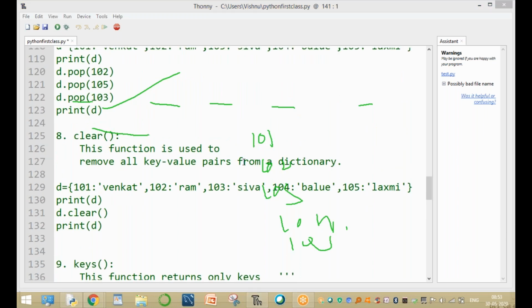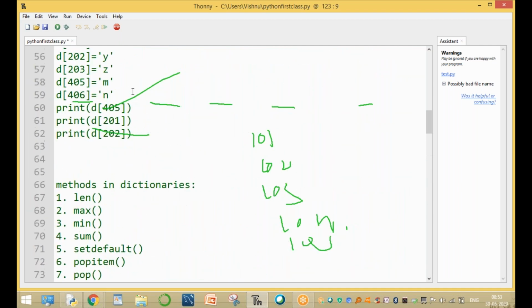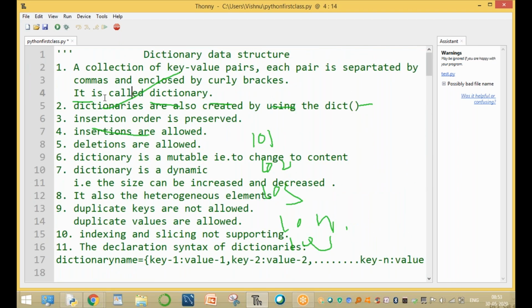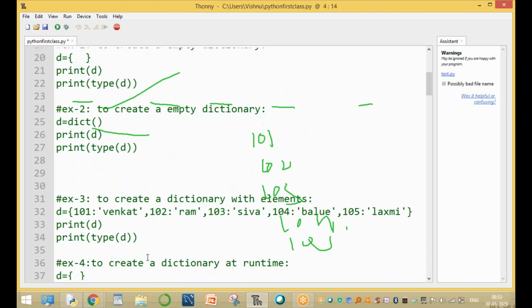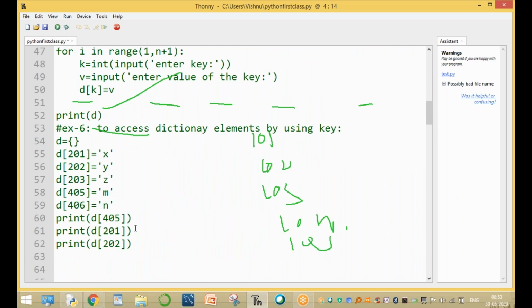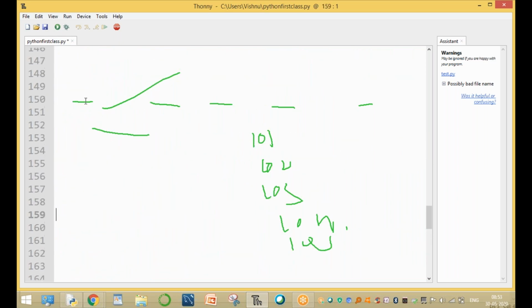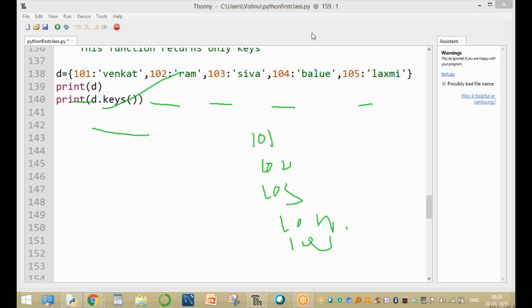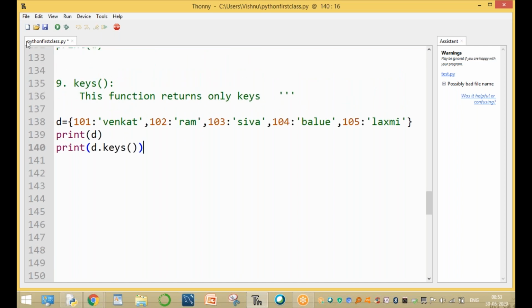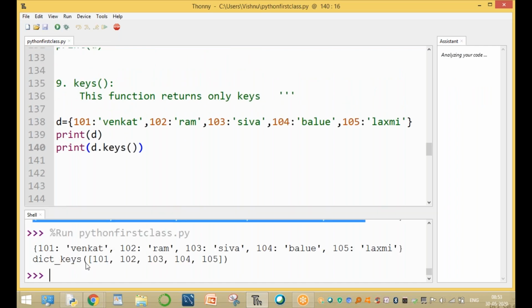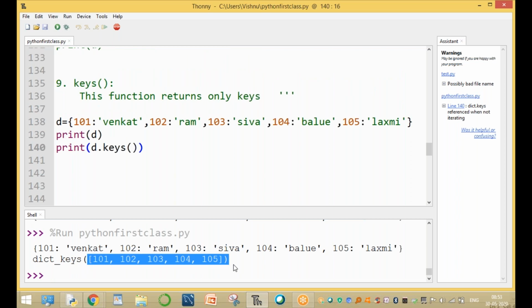Here the account number, for example, in the bank example. Please wait 1 minute. In this bank example, sir, here in the dictionary example, I want to print only keys. No problem, only keys. Now here, these are the keys. This function displays only the keys. So run this one. Here, only the keys: 101, 102, 103, 104, and 105.